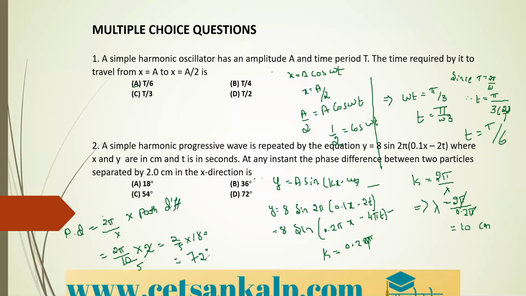So we just need to compare the given equation with the standard equation, and we need to simplify it. Then phase difference and path difference, we know the formula. So substitute in the given formula. Okay. So the correct answer is what? That is 72 degree. That is option D.